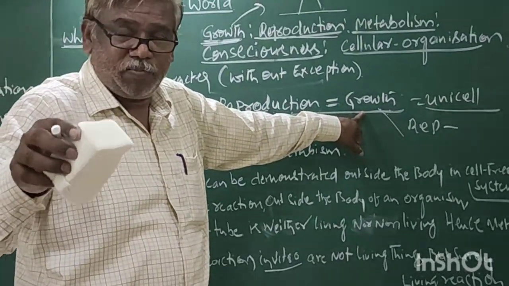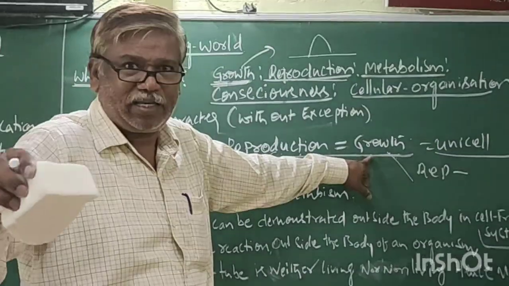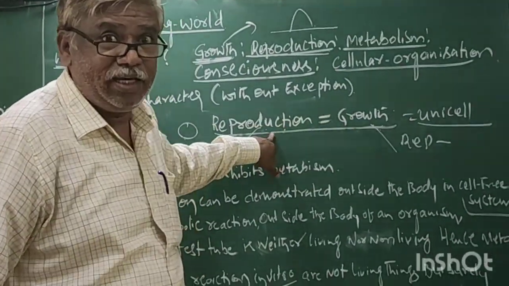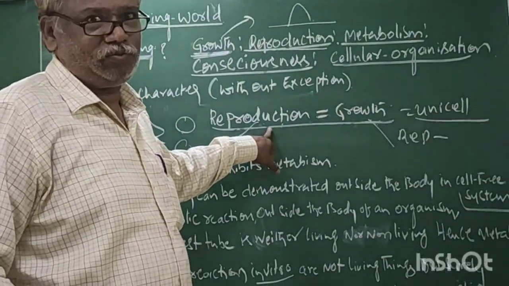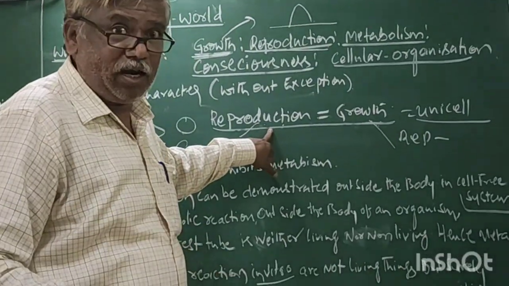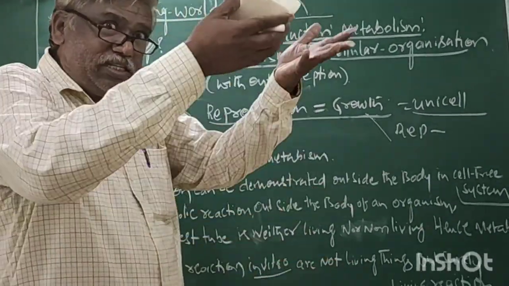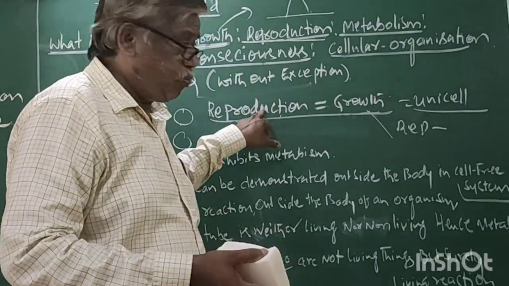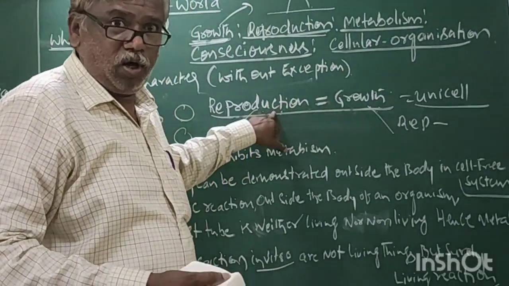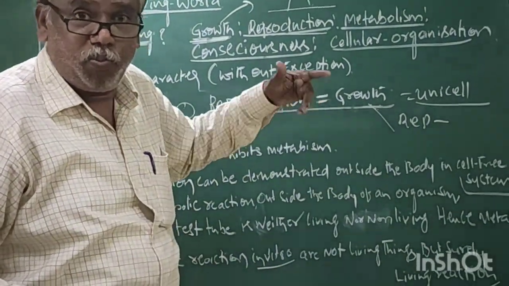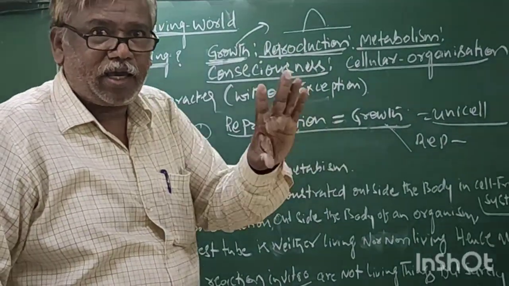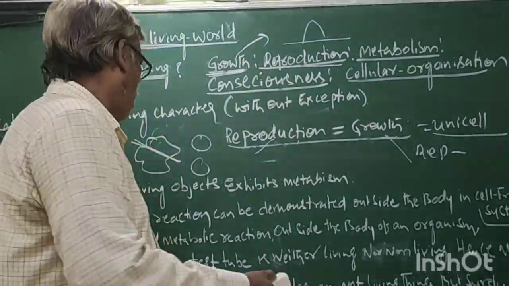Growth means increasing size. Reproduction means increasing in number. But in unicellular organisms, what is this? Reproduction and growth, both are carried out by only the one cell.